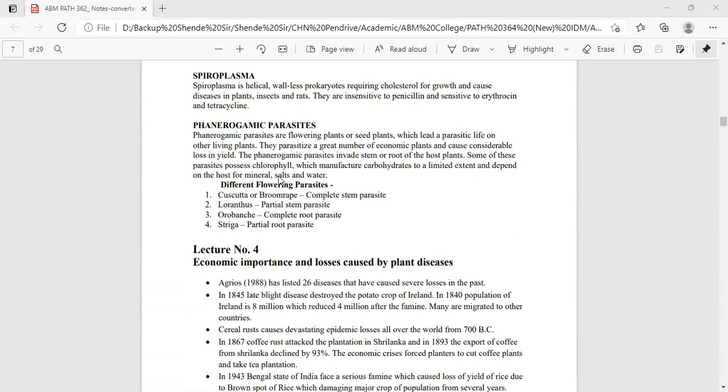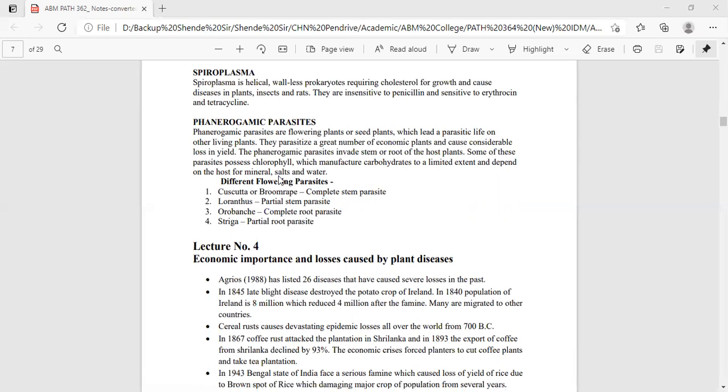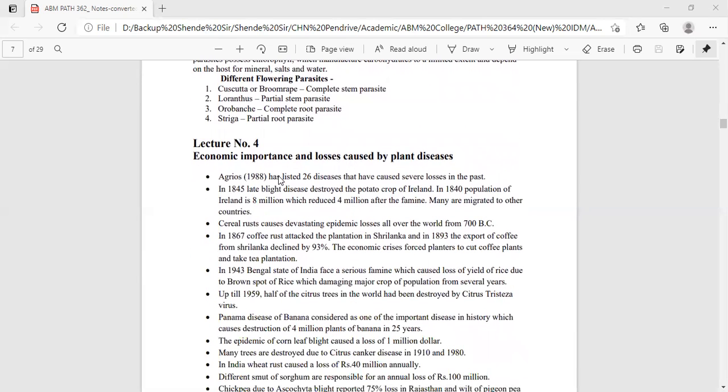After that, in tomorrow's lecture, the next lecture, we are going to discuss lecture number 4, that is economic importance and losses caused by plant diseases, maybe tomorrow. So thank you for now.